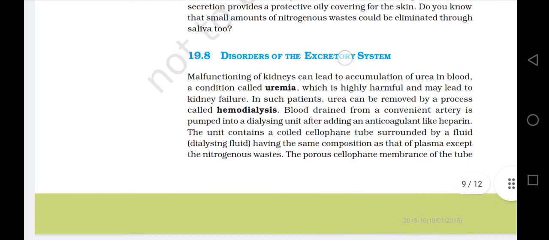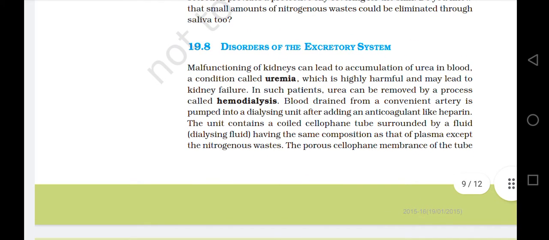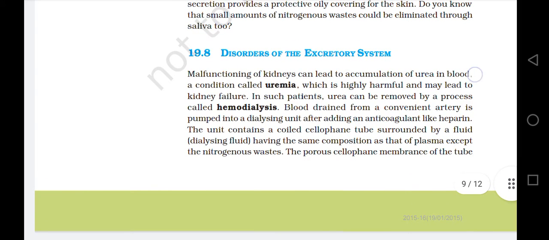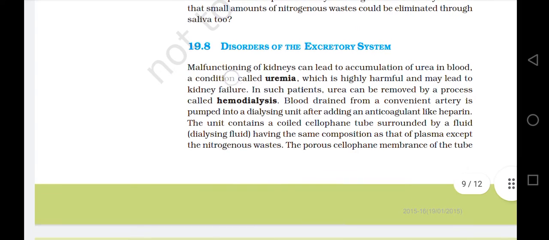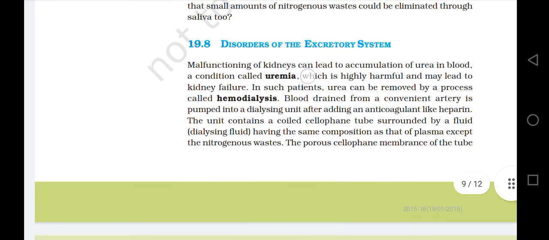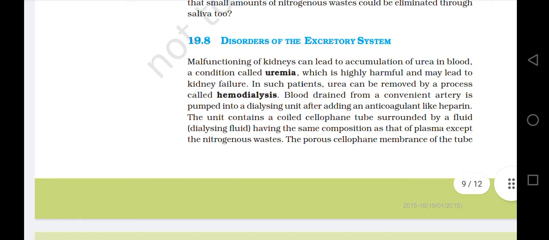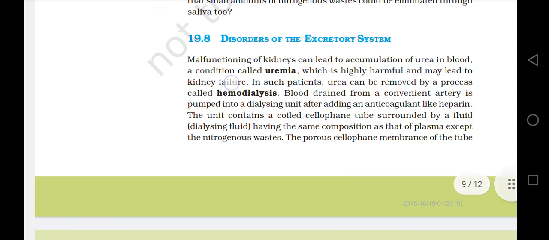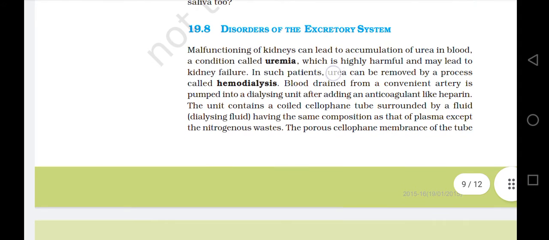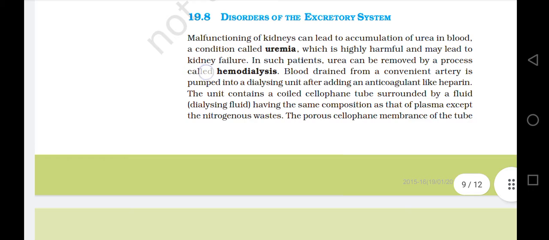19.8 Disorders of the excretory system. Malfunctioning of kidneys can lead to accumulation of urea in blood, a condition called uremia, which is highly harmful and may lead to kidney failure. In such patients, urea can be removed by a process called hemodialysis.